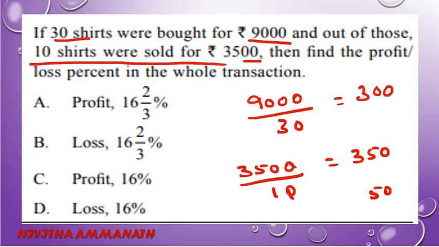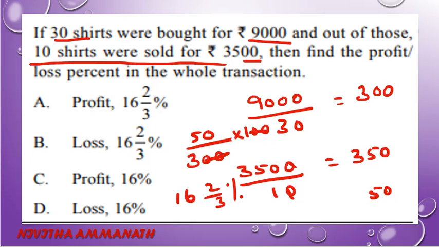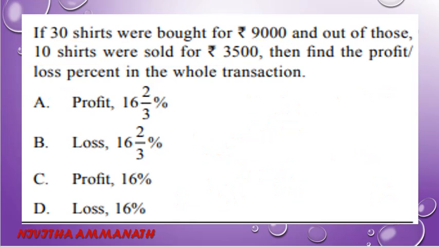So which is the percentage? Profit percentage is 50 divided by the cost value 300, into 100. That is 50 divided by 3 percent. 3 sixes are 18, so 16 and 2 by 3 percent. So A is the correct option.